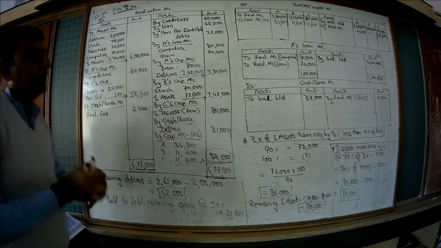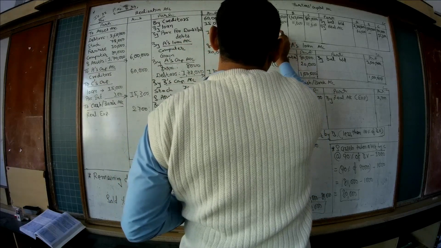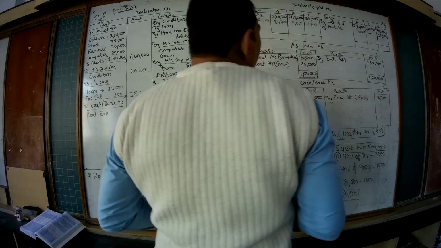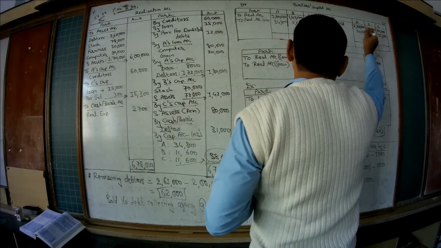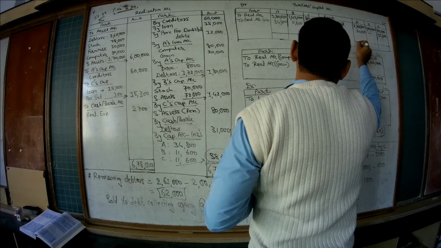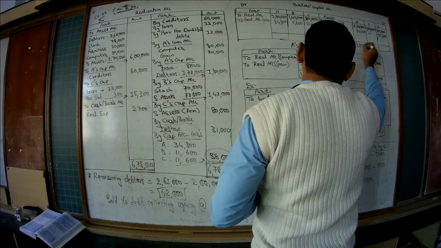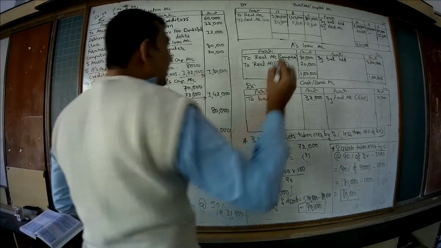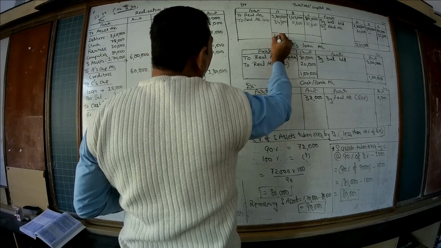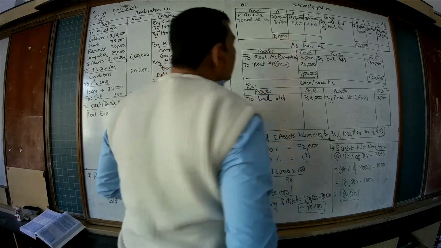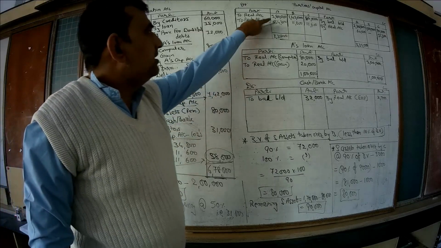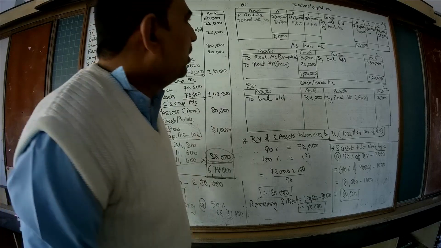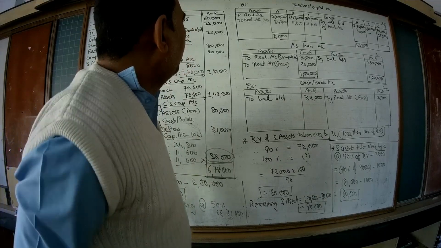Now close the capital accounts. First of all, A's. Credit side is more than that of debit side. 3,35,000. Out of that, we will subtract 1,80,000 plus 34,800, that is 2,14,800.